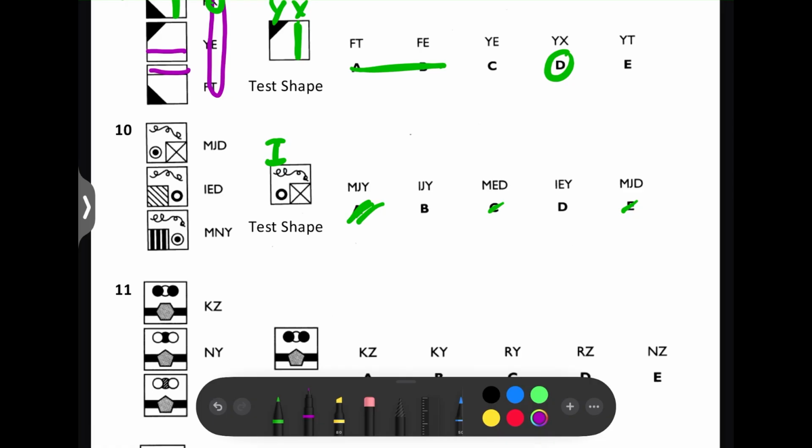Next, let's look at the third letter, because B and D both have a Y as the third letter. All three of these have a different second letter, J, E, and N. What is also different in each of them is this square. As you can see here, we've got a cross in this one, we've got these diagonal lines, and we've got these vertical lines. The test shape has this square with a cross in, same as this one, and it has a J as the second letter. So the answer has got to be B, IJY.